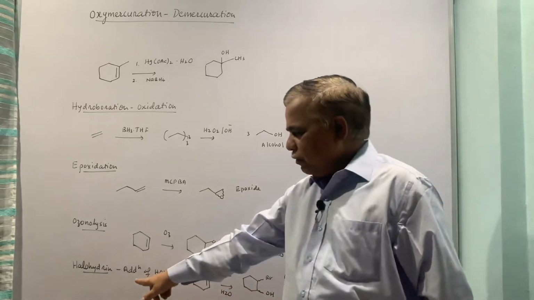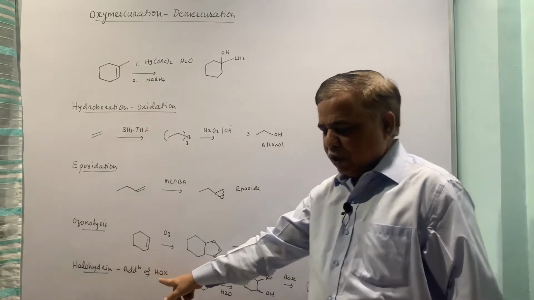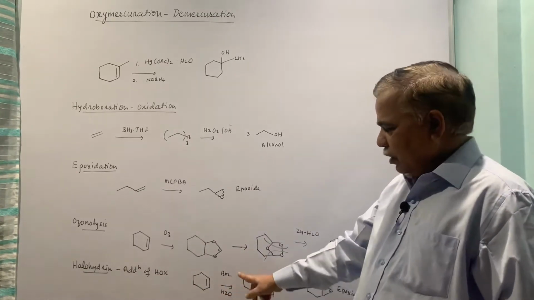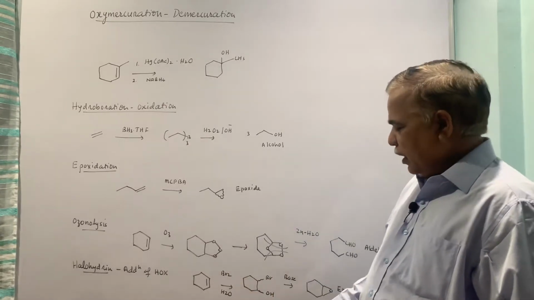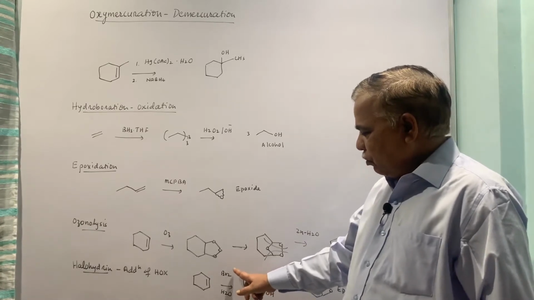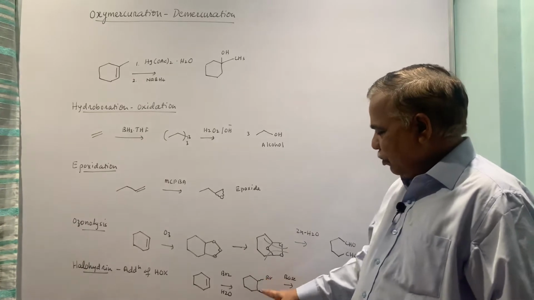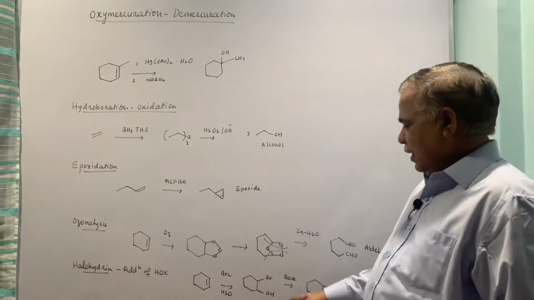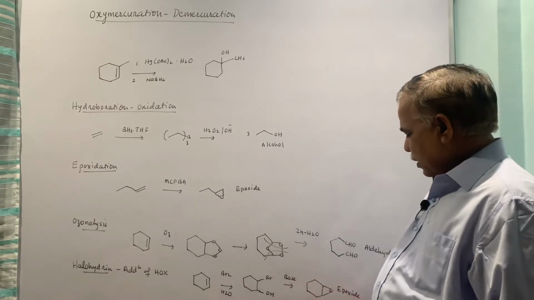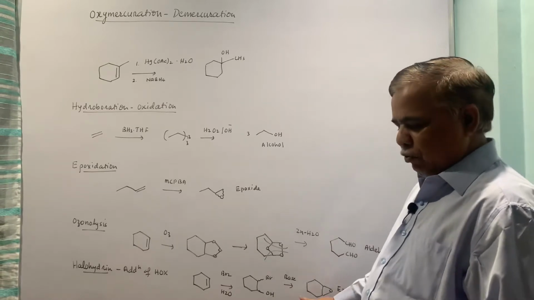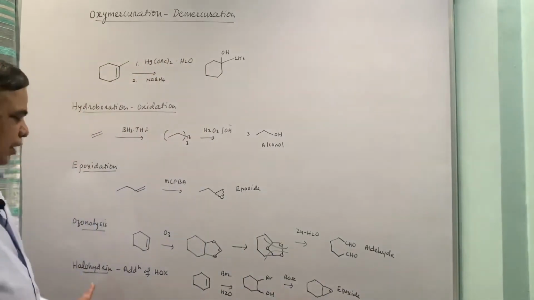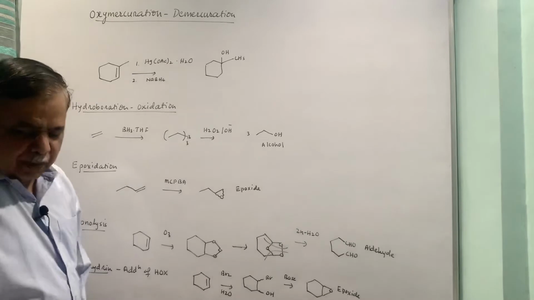The last reaction from this set is halohydrin formation, or addition of HOX. So, alkene plus bromine water. In situ you will have BrOH, that is bromohydrin, and then you will have a cyclic bromonium ion, and subsequently water attacks and it will open up. If you treat this bromohydrin with base, this also gives an epoxide. So this is another method to generate the epoxide starting with alkene. If you do not have MCPBA, then this is the alternate path for the epoxidation reaction.